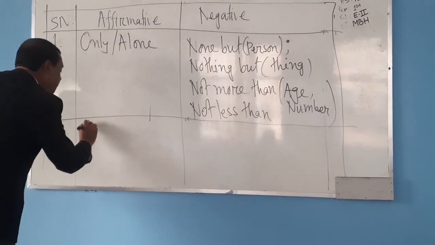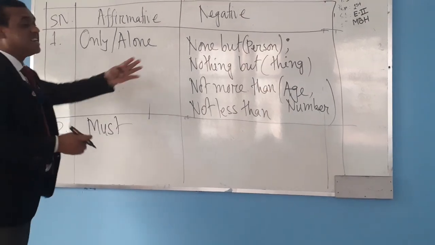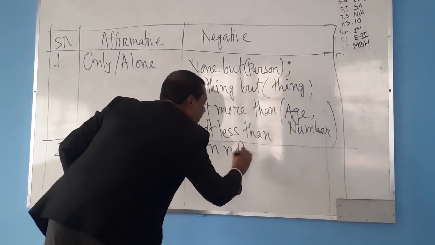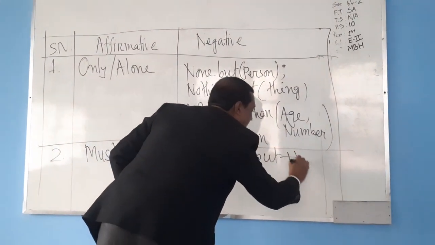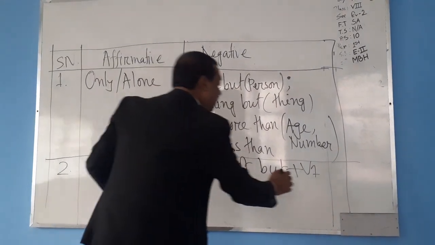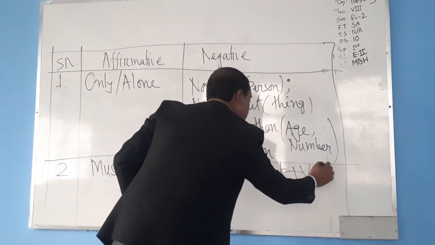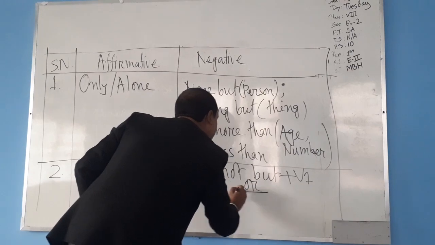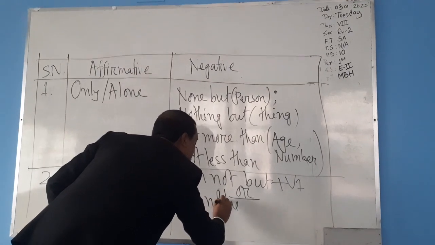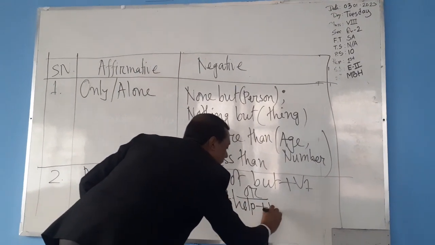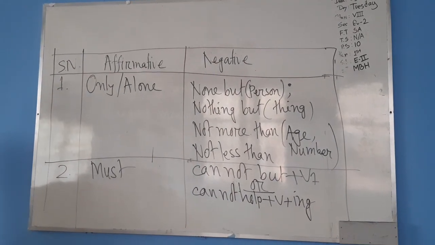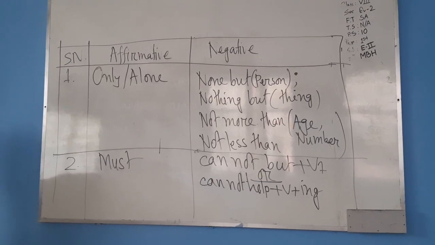Number 2, must. M-U-S-T, must. In negative, cannot but plus B1. What is B1? B1 means base form of verb. Or, cannot help, V plus ing. Or cannot have. Clear? So, okay, copy it. Everybody copy it.